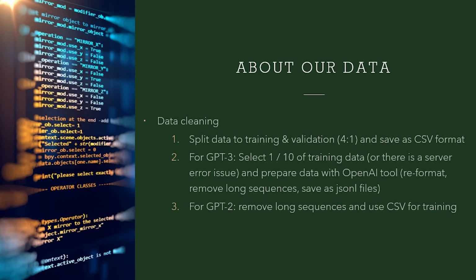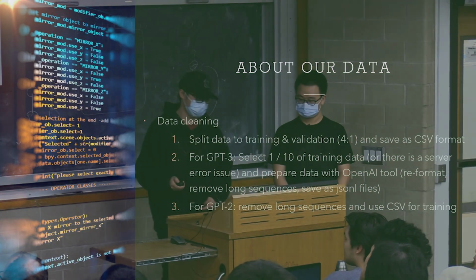For data cleaning, we first split the data into training data and validation data in a ratio of 4:1. For fine-tuning GPT-3, we only select 1/10 of them because a huge dataset actually isn't supported by OpenAI fine-tuning. For GPT-2 fine-tuning, we remove the long sequences and use the CSV file for training.